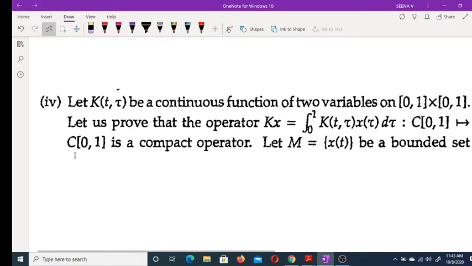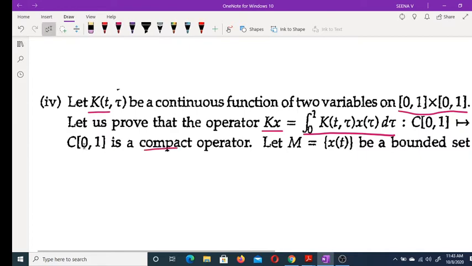Let k(t, τ) be a continuous function of two variables on [0,1] × [0,1]. And we have to prove the operator K defined like this, (Kx)(t) = integral from 0 to 1 of k(t, τ) x(τ) dτ, is a compact operator.